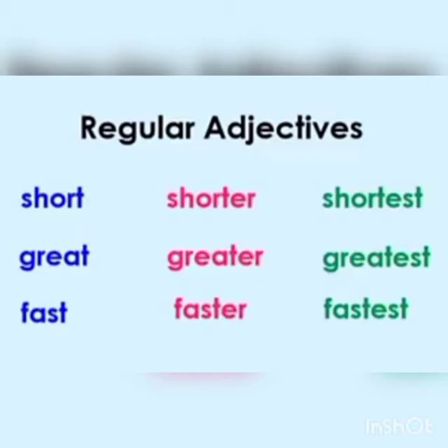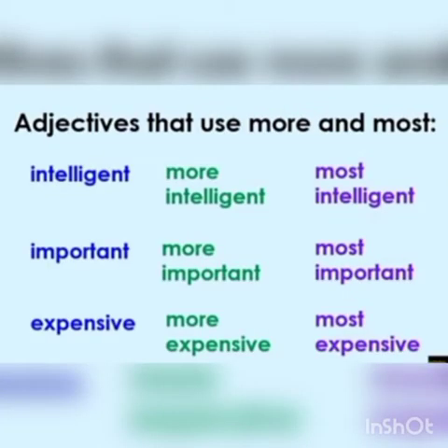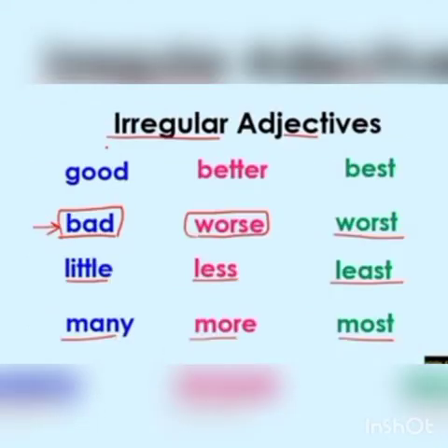Now there are two types of adjectives, regular adjectives and irregular adjectives. We have learned that regular adjectives are formed by adding er or est. For example, short, shorter, shortest. And some regular adjectives are formed by using more and most. For example, intelligent, more intelligent, most intelligent. On the other hand, irregular adjectives are the adjectives which do not follow this pattern. They are changed. For example, good, better, best, bad, worse, worst.